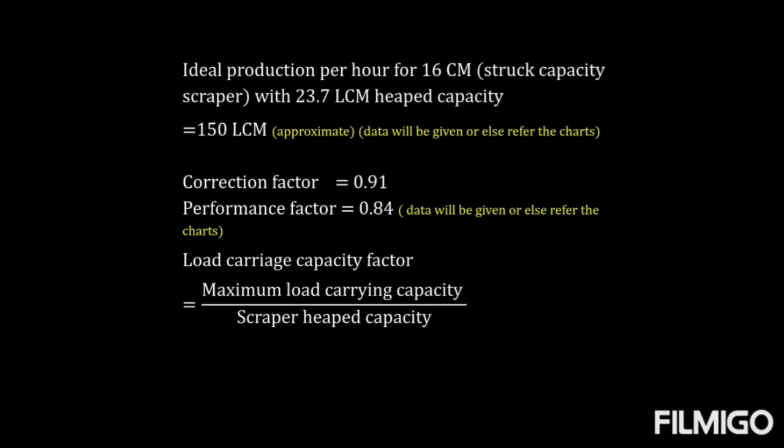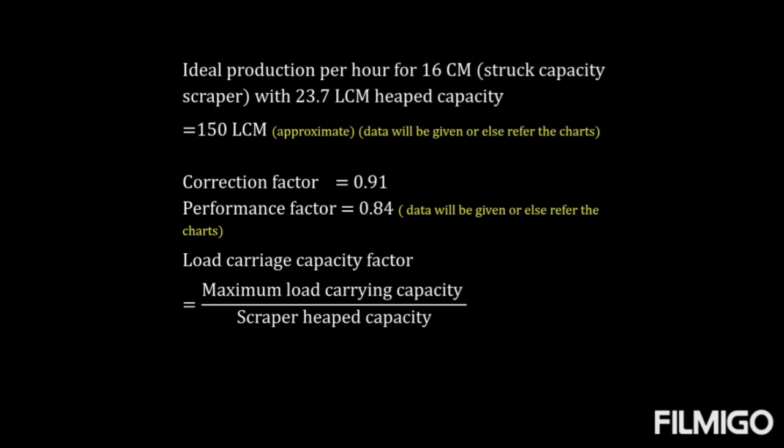This 150 we have calculated from the graphs which are available in the textbook. In some cases the charts are already given in the problems, or the values are given in the problem. We also have the correction factor, already given in this problem, as 0.81, and the performance factor of 0.84, for which we have referred to the charts.